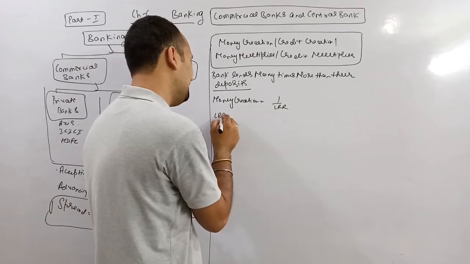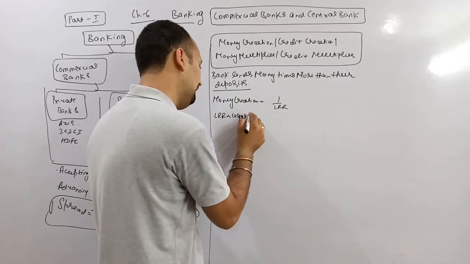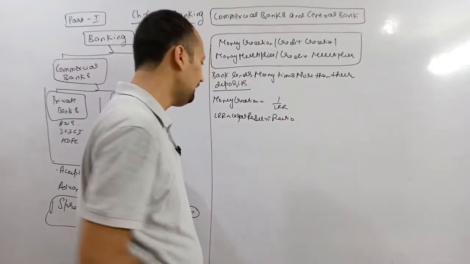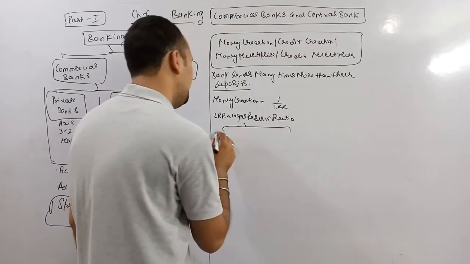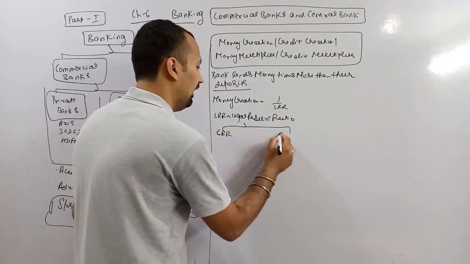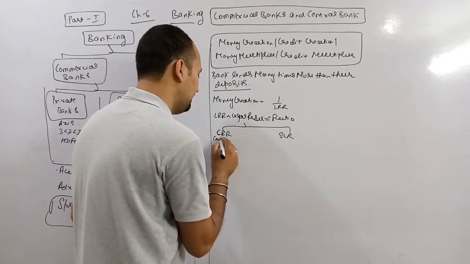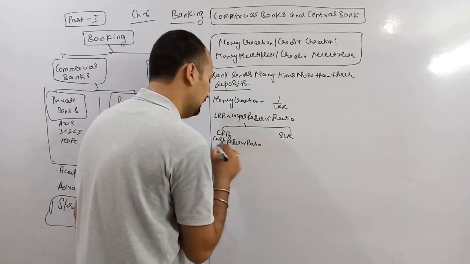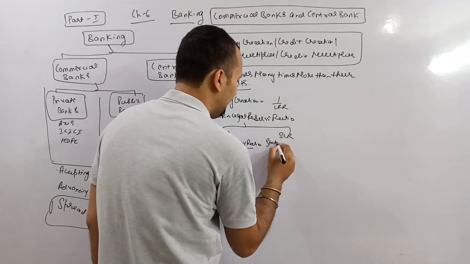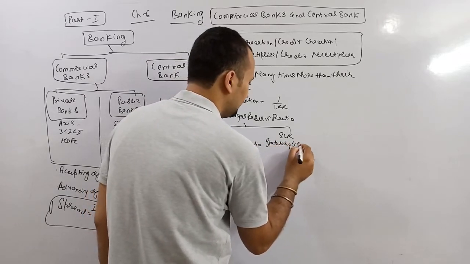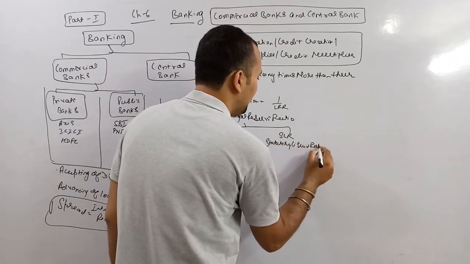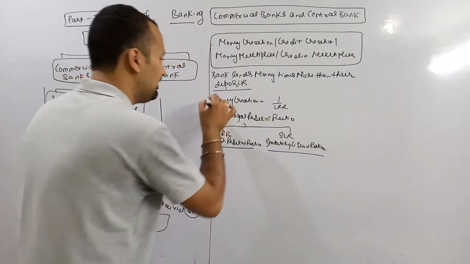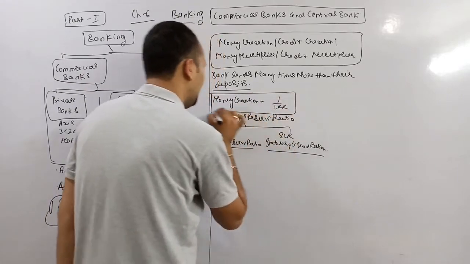So what does LRR mean? Legal reserve ratio. And it is classified into two parts. One is CRR and one is SLR. CRR means cash reserve ratio. SLR means statutory liquidity ratio. For the timing, we have already discussed three headings: LRR, CRR and SLR. This is the formula, money creation equals 1 upon LRR.